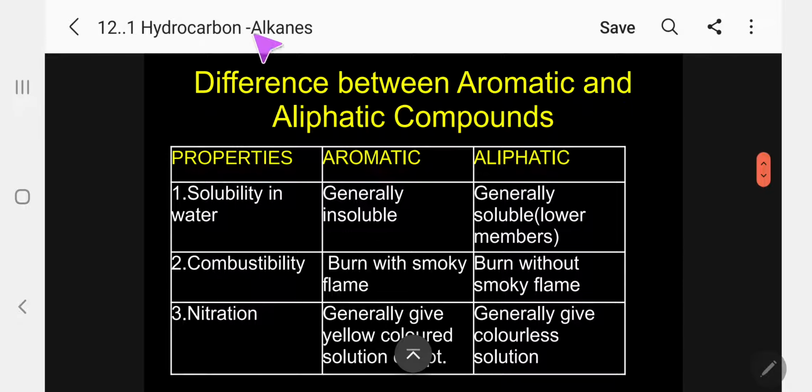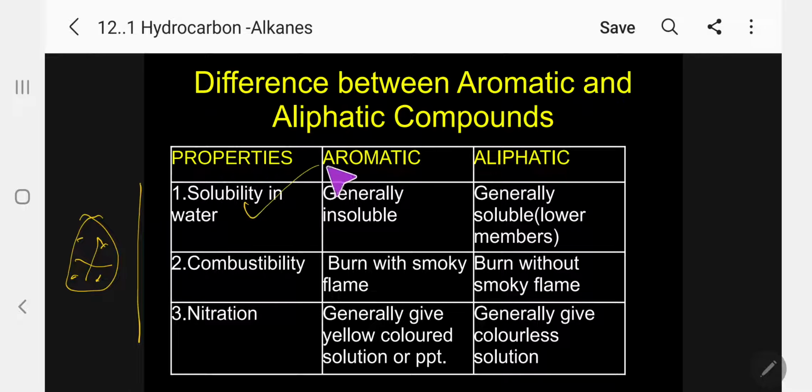Now, the most important is aliphatic versus aromatic. There are three important differences there. Kindly follow, my dear students. We are going to repeat this for all cases, so here you can concentrate. You can apply it for all types of organic compounds. This is the same test for the difference between aromatic and aliphatic. Solubility in water, test 1.